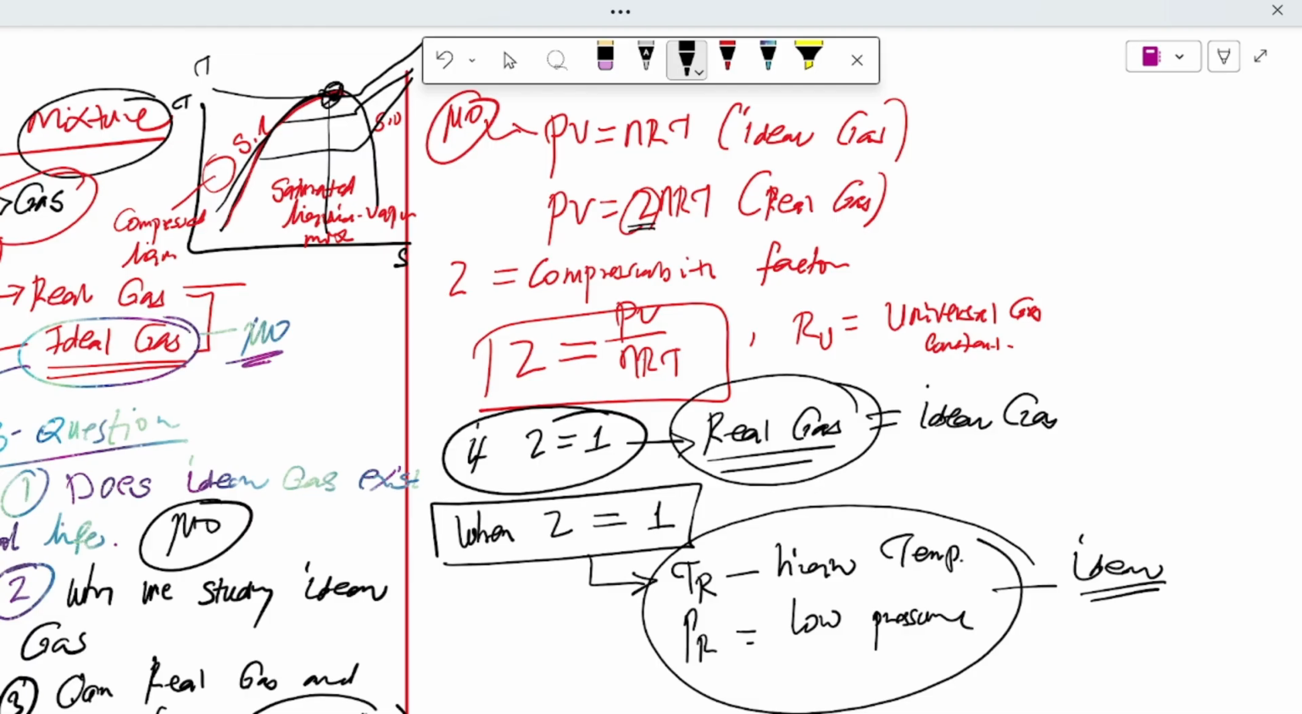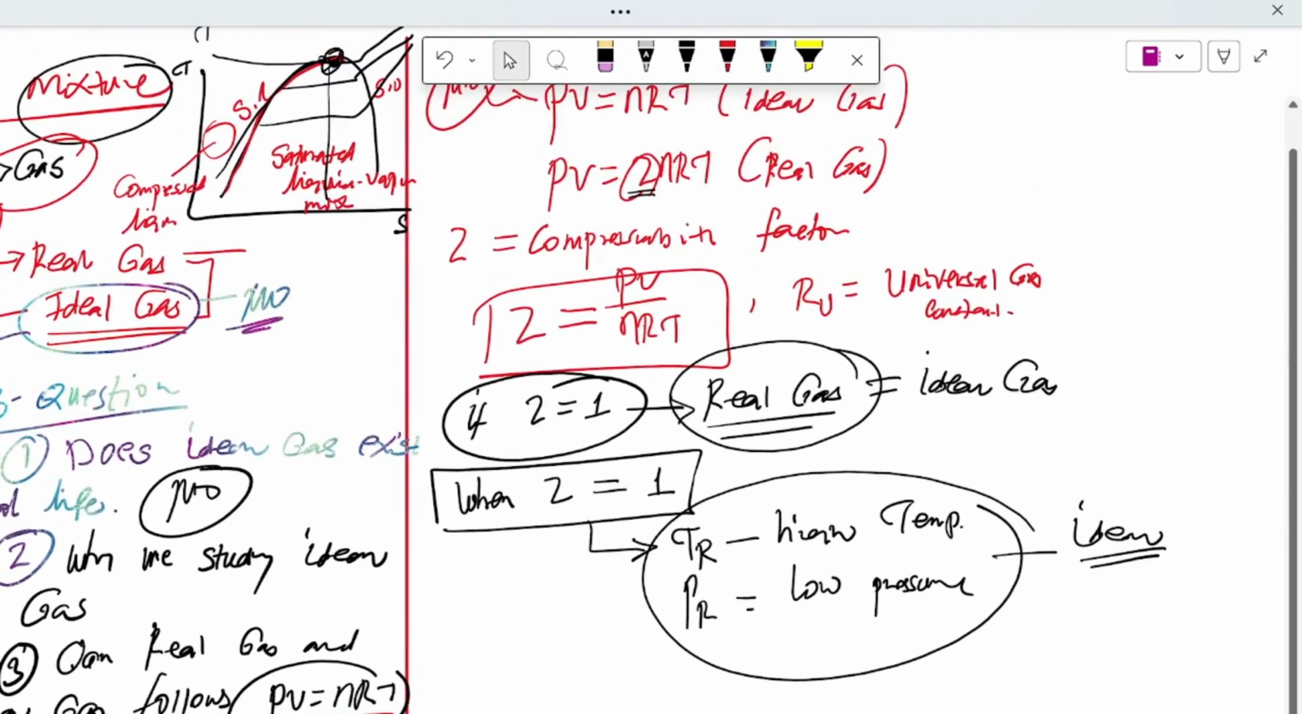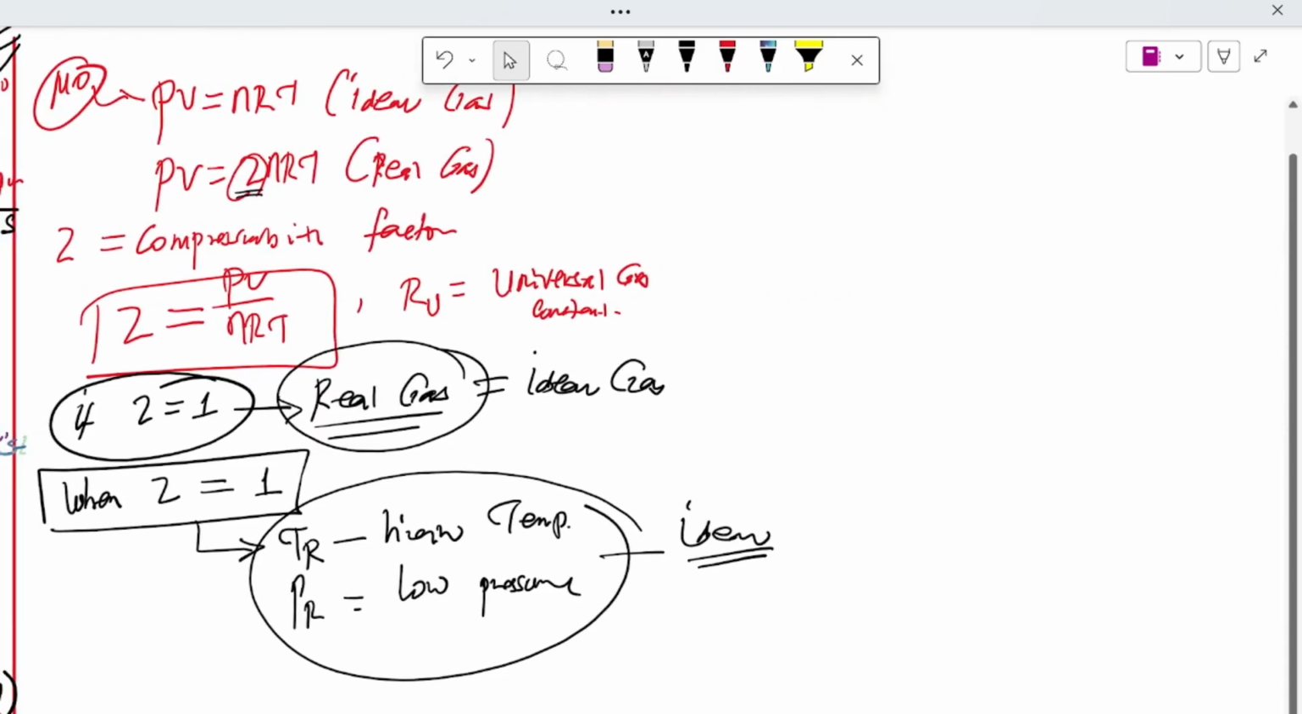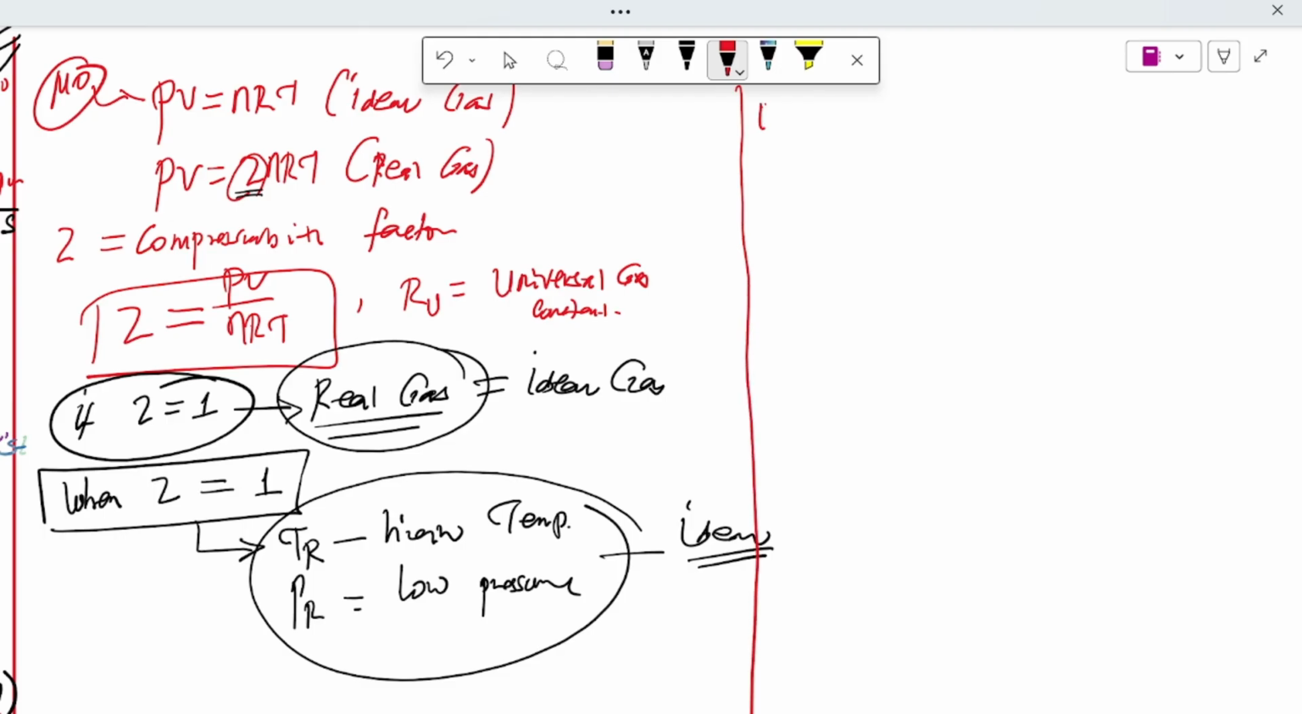So this one is an ideal gas and a real gas having the same values. So why do we have to study these ideal gases? We study ideal gases for two reasons. The first one is to learn and understand the behavior of gas.